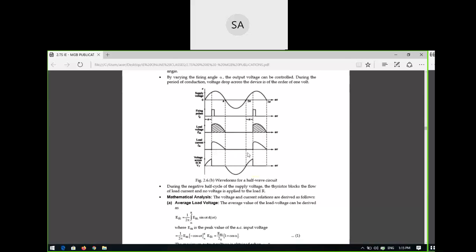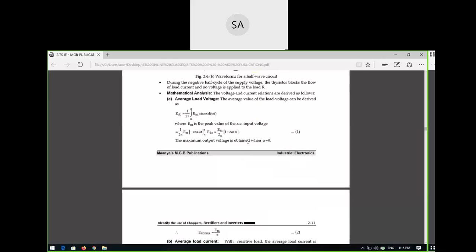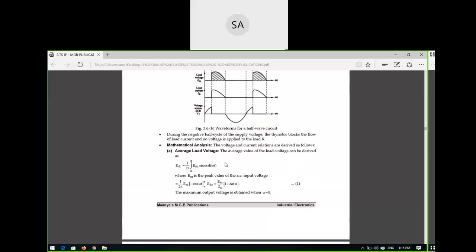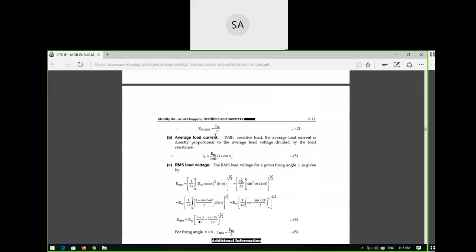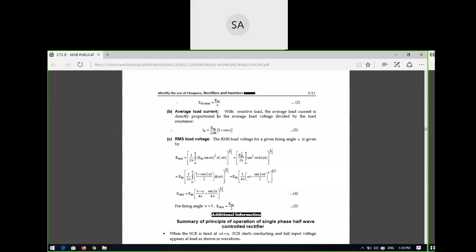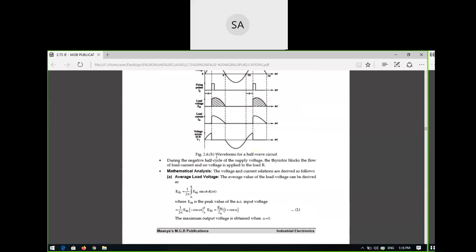Next we have the mathematical analysis. If you look at the average load voltage, you will get the same as that of your half wave rectifier. That means the maximum voltage you will get is Em by pi, so Vm by pi or Em by pi. For the load current, V equals IR, so I equals V by R. So what is that value? That is EDC max divided by the resistance value, so Em by pi divided by R, and it also depends upon the firing angle alpha.